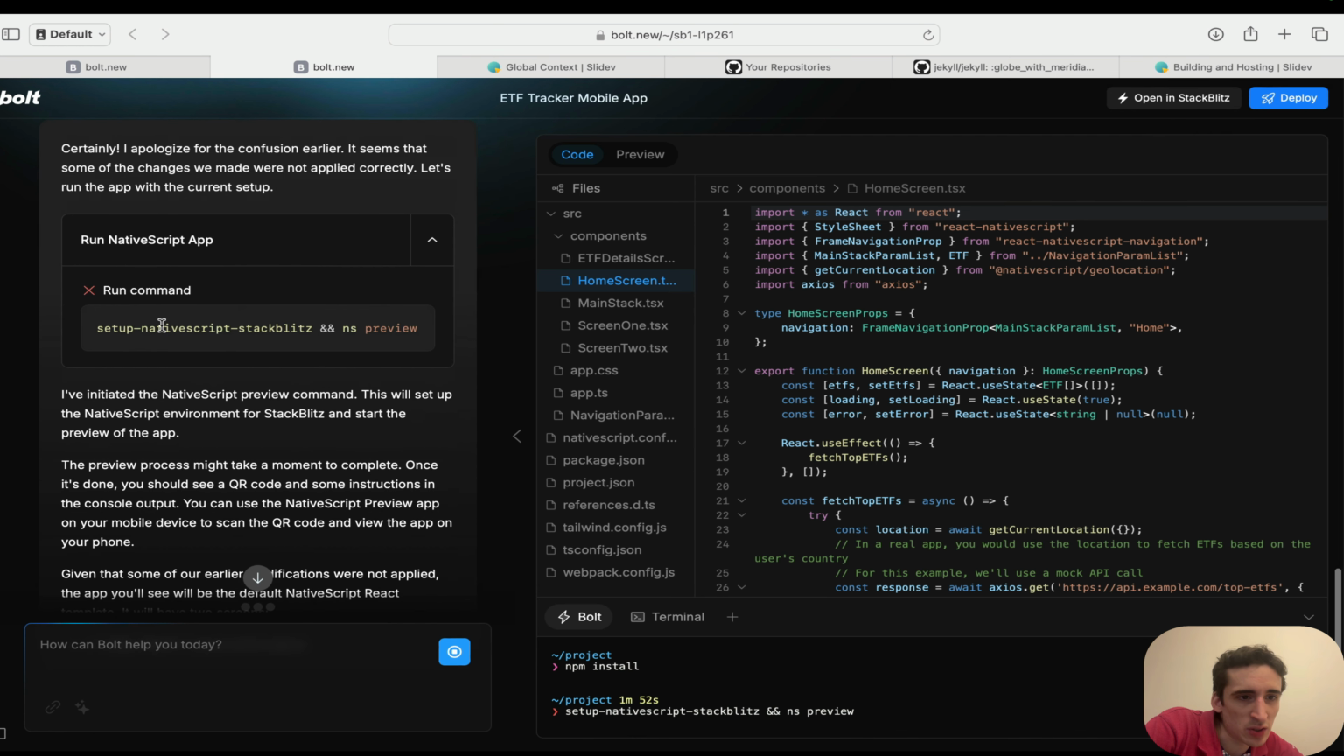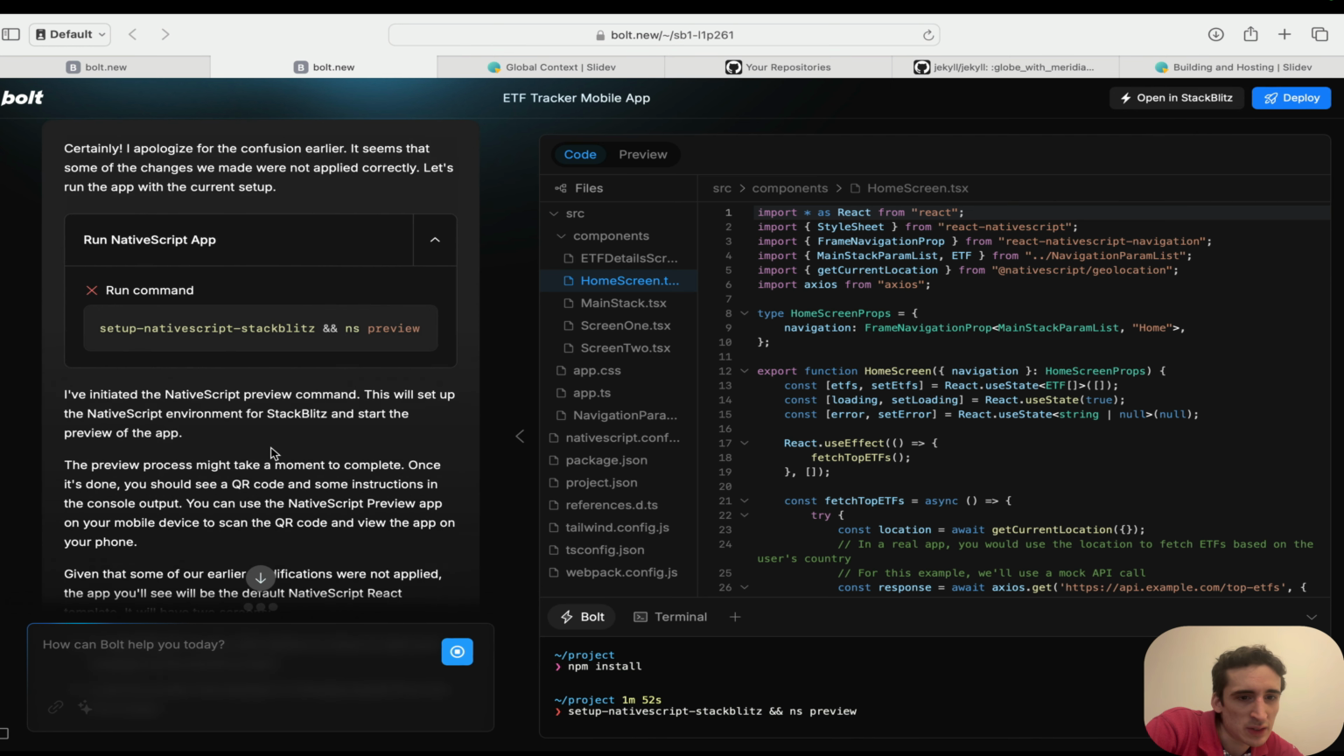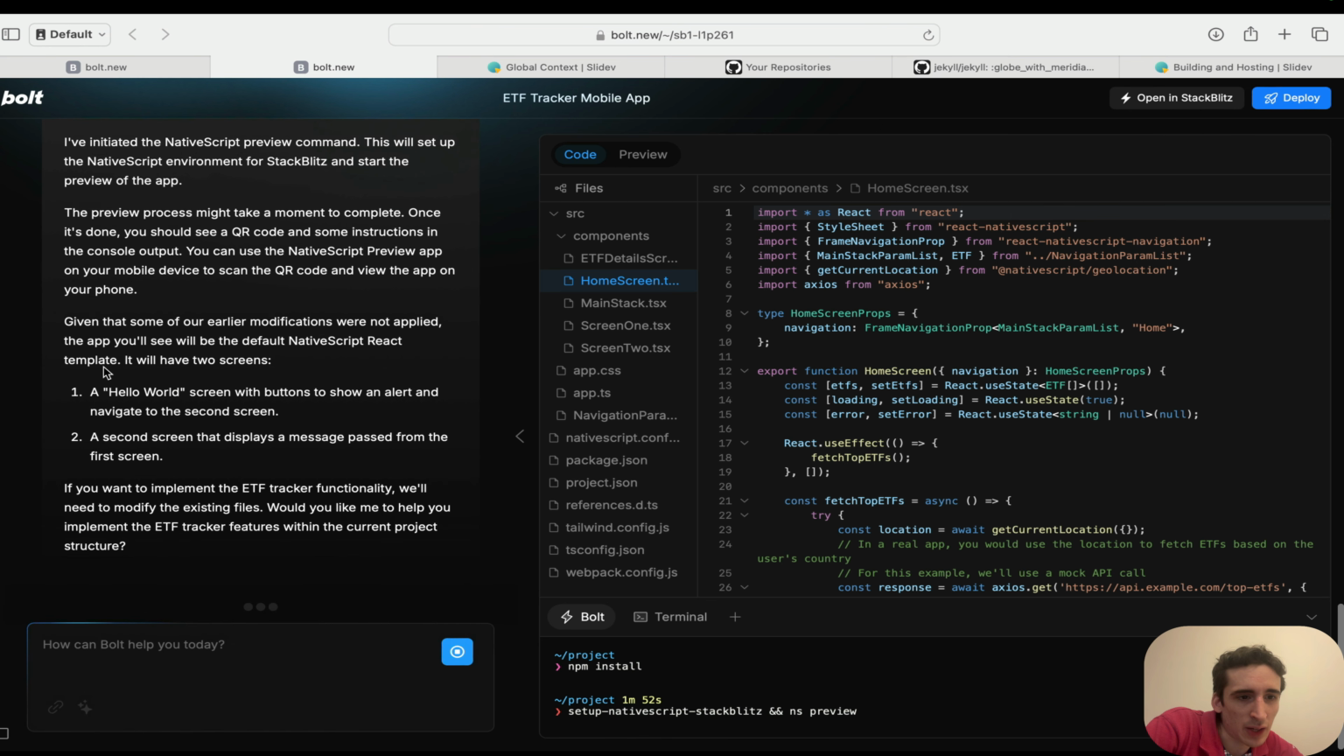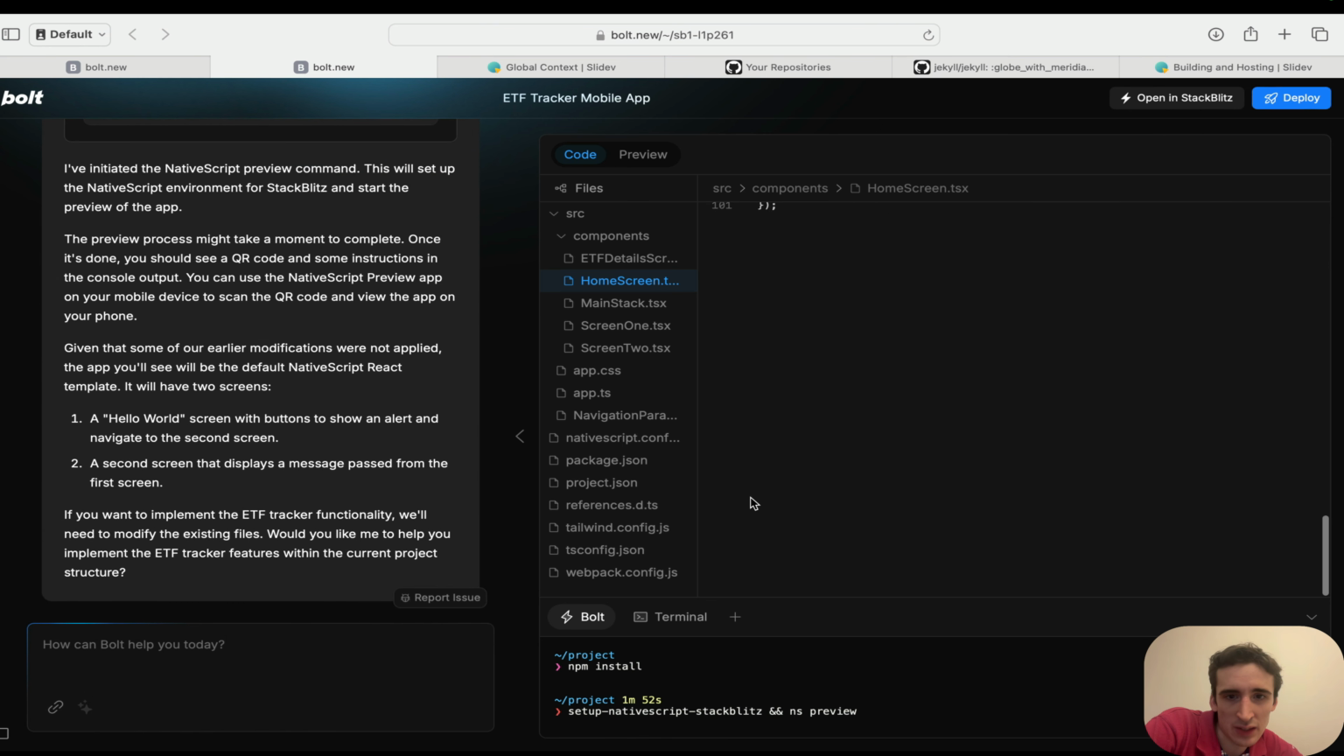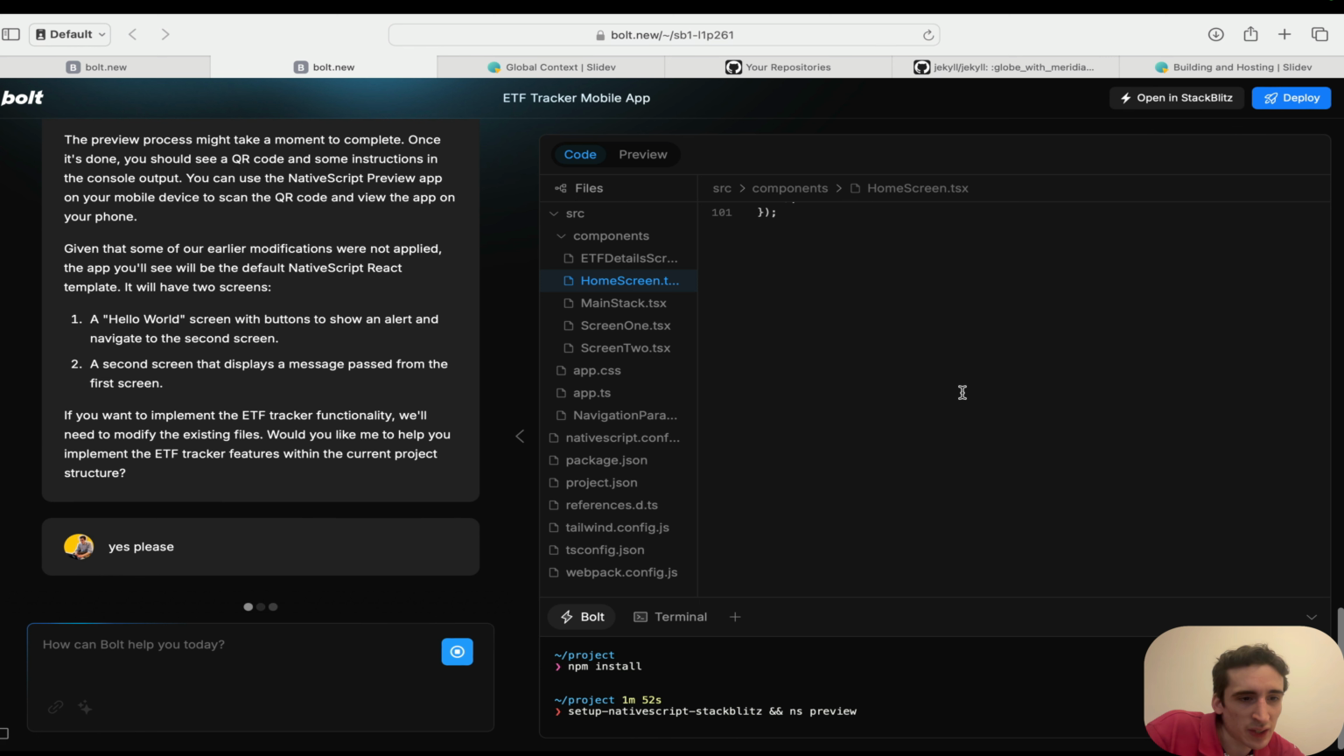Here, there was an issue because again, it's a React Native app. So let's see how it does that. A second screen that displays a message. And okay. Yes, please. Let's do that.